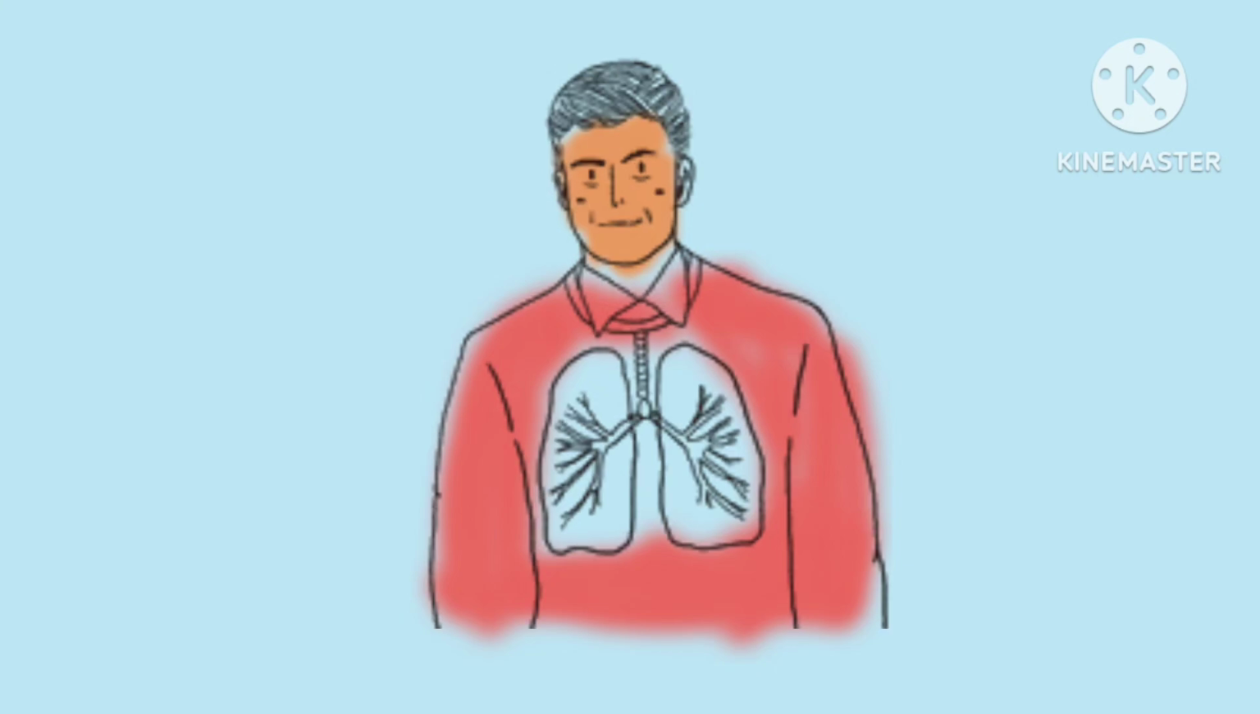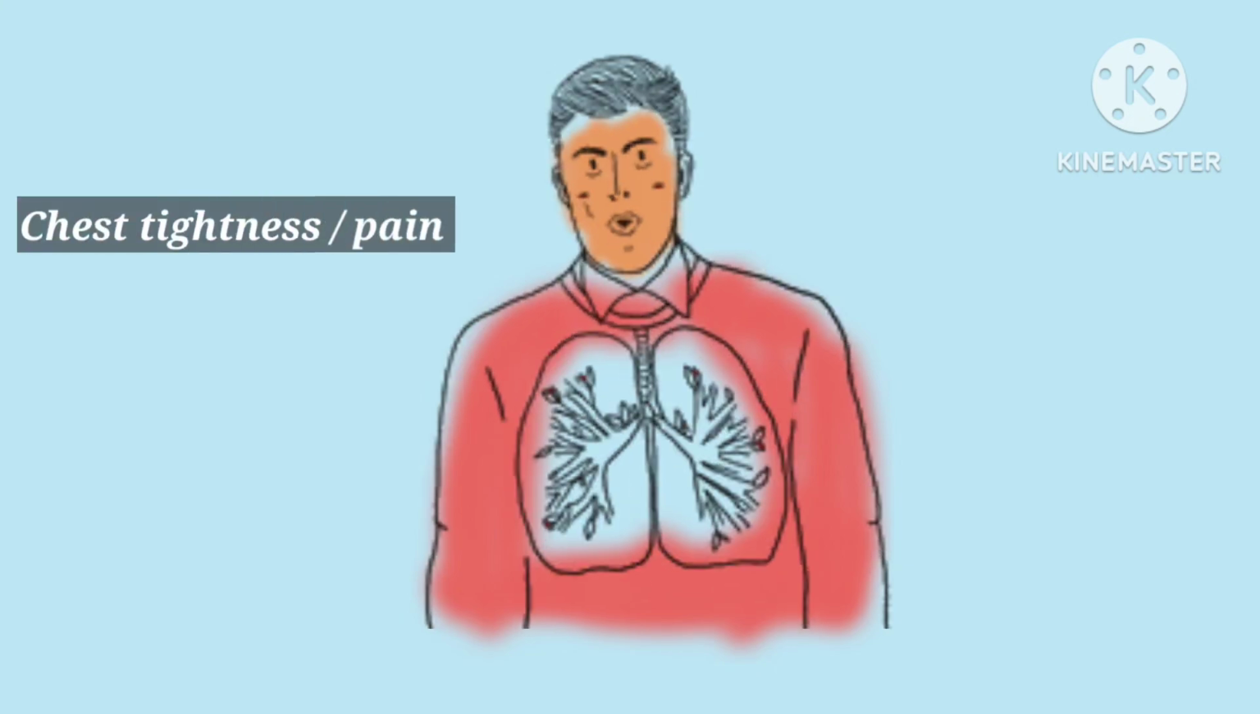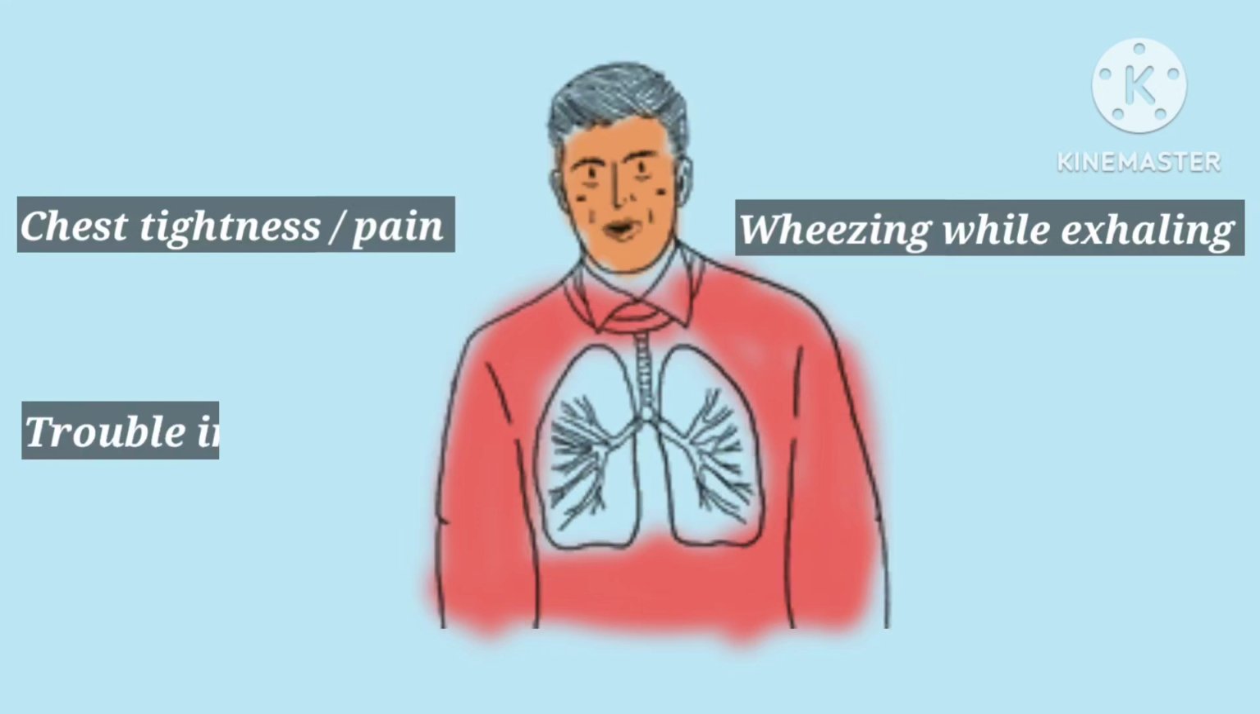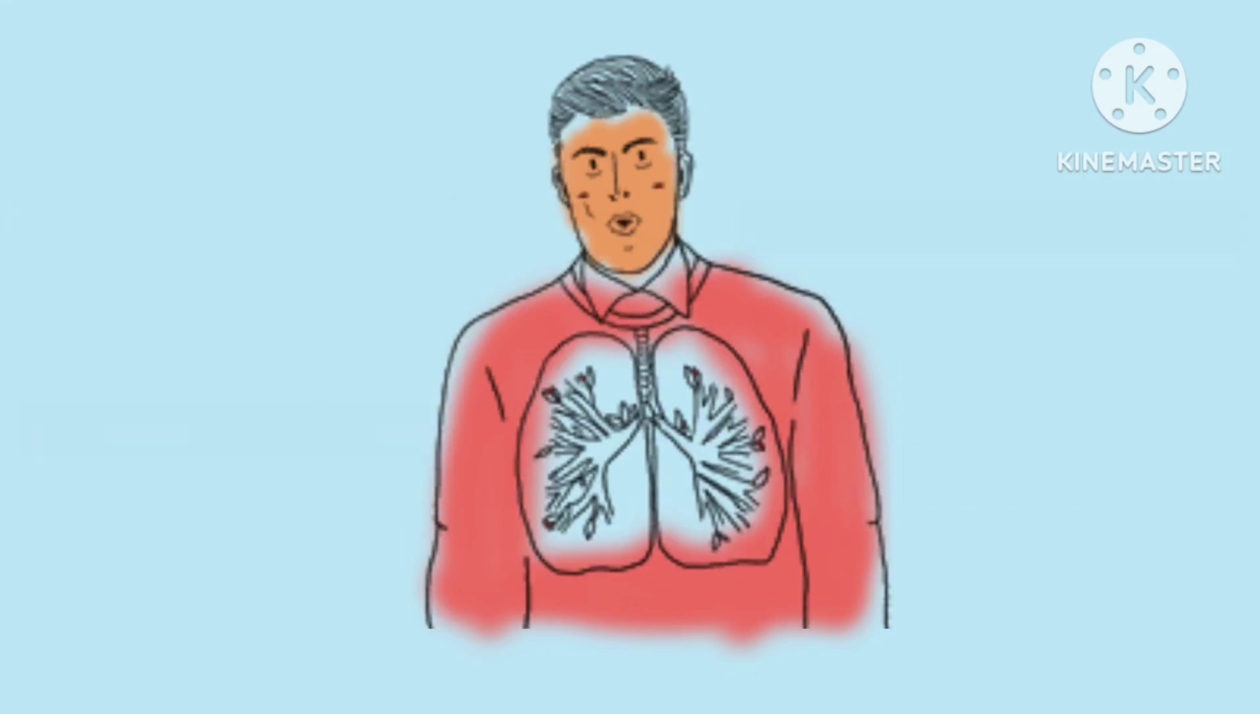Along with difficulty in breathing, a person may also face chest tightness or pain, wheezing while exhaling, trouble sleeping caused by shortness of breath, and coughing. There are many classifications of asthma, which are as follows.